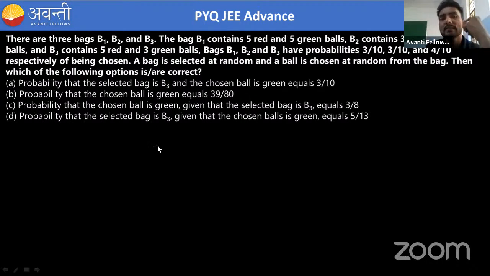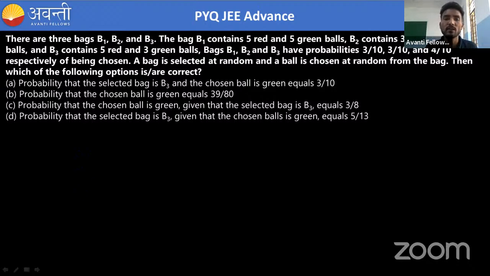Okay, so a bag is selected at random and a ball is chosen at random from the bag. Then which of the following options are correct? You know that in JEE Advanced, multi-option correct is also a possibility, so you need to check each and every option, whether it is correct or not. So what will you do? First, because previously I was teaching the Bayes theorem and total probability theorem,